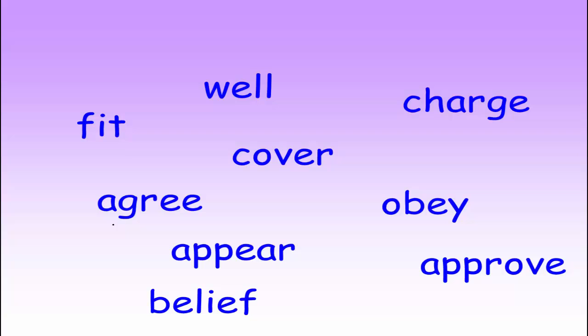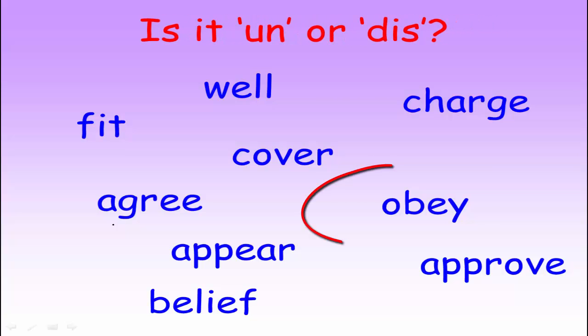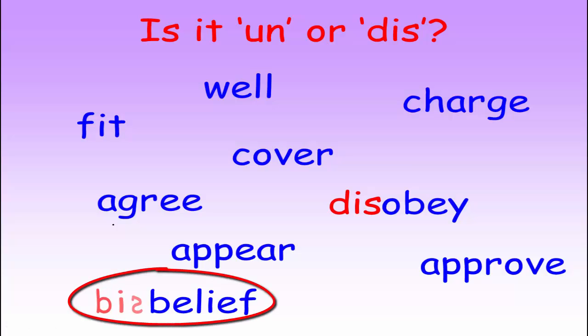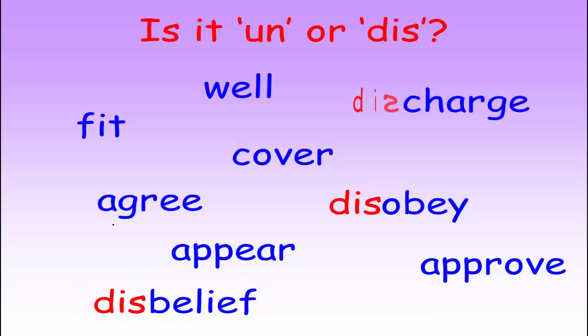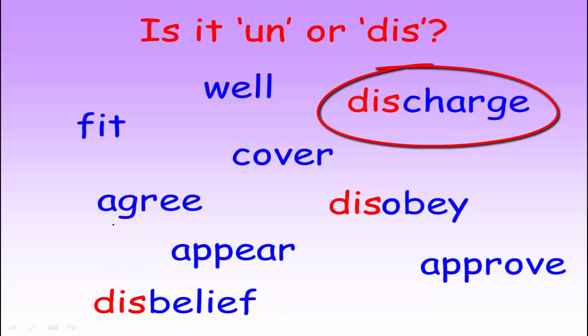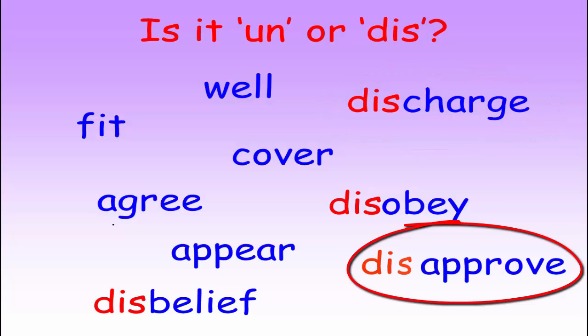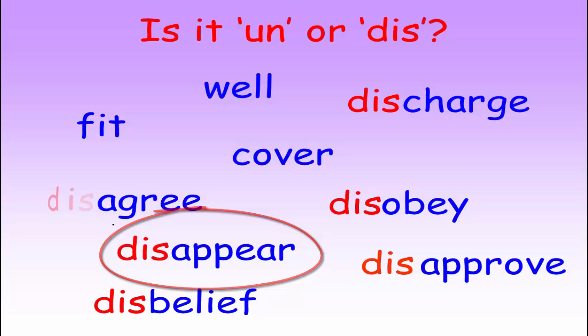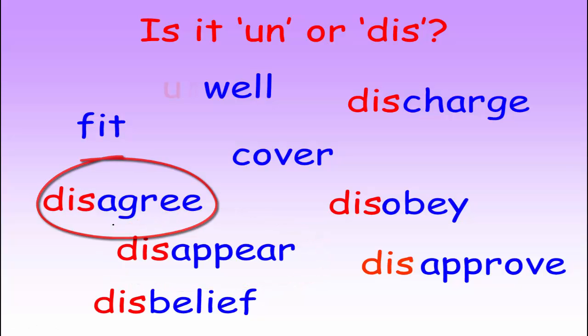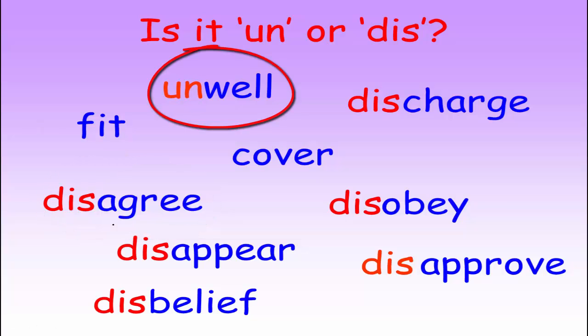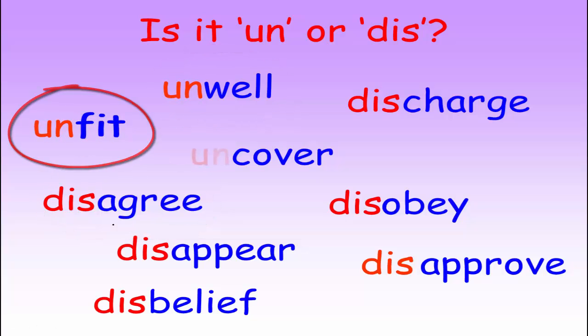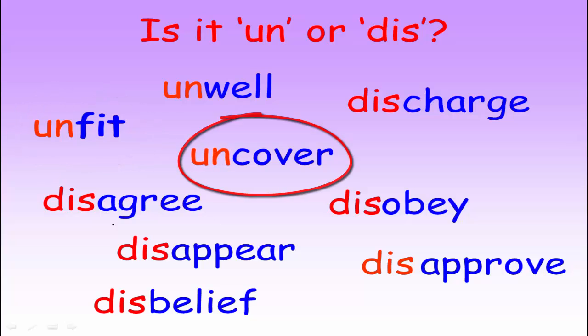What about these root words? Is it un or dis? Of course, obey will become disobey. Belief will be disbelief. What about charge? Discharge. Yes. Approve, disapprove. Perfect. Appear, disappear. Agree, disagree. Well, unwell. Fit, unfit. And cover will be uncover.